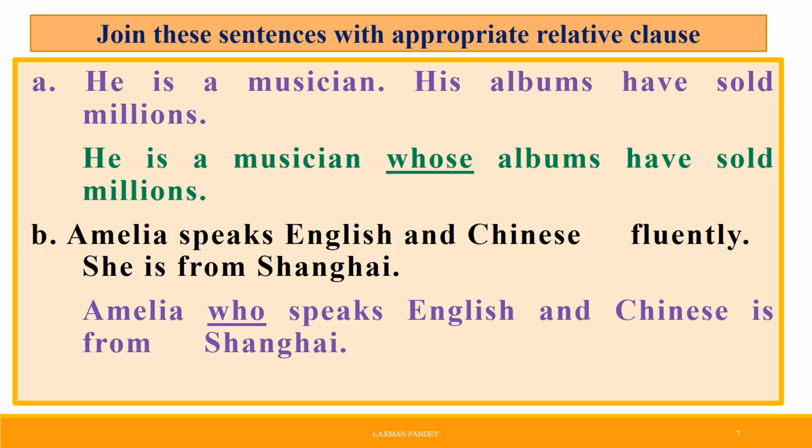Join these sentences with an appropriate relative clause. Number A. He is a musician. His albums have sold millions. Its relative clause is: he is a musician whose albums have sold millions. Number B. Amelia speaks English and Chinese fluently. She is from Shanghai. The joined sentence is: Amelia, who speaks English and Chinese, is from Shanghai.